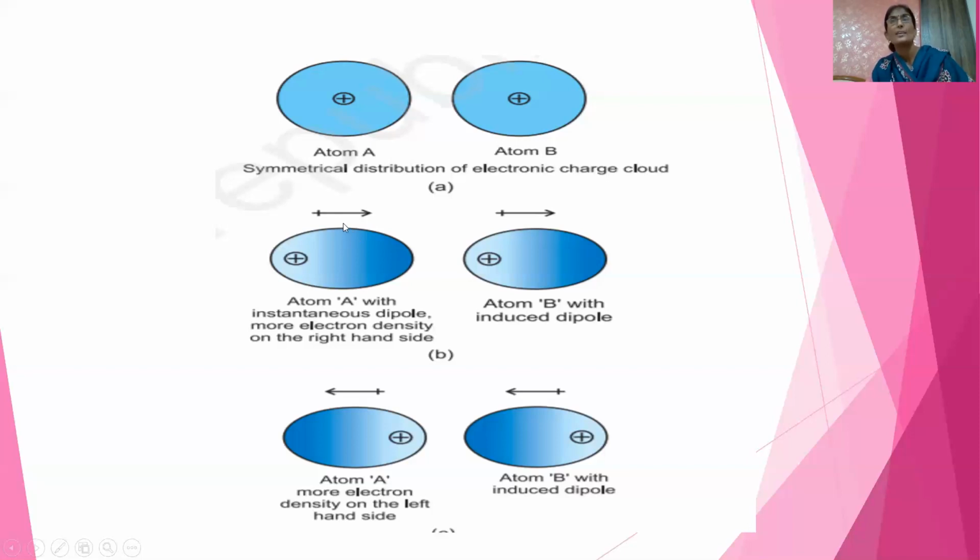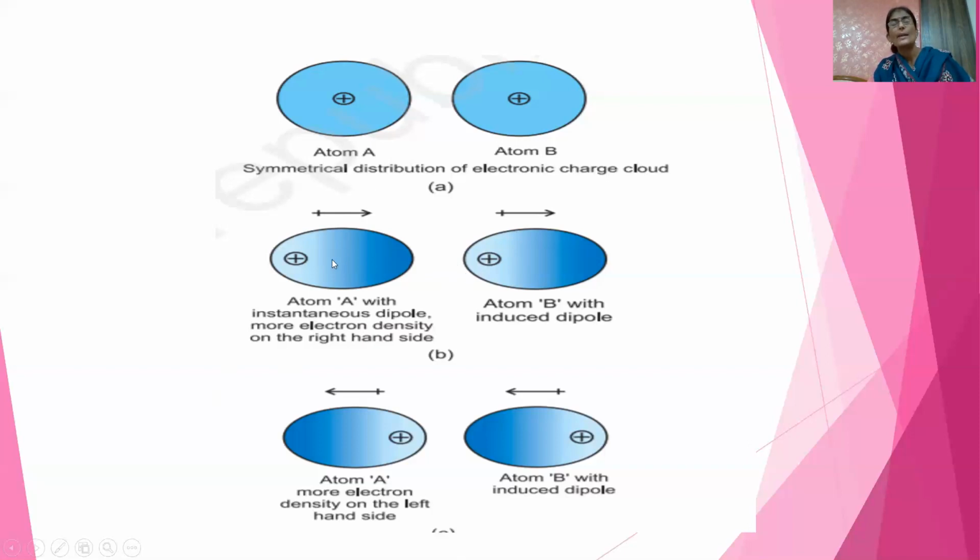This is universal. Between every two molecules and two atoms this attraction exists. There is attraction between you and me too, but we don't feel it because we are far away from one another. Only when atoms are very close, at a distance I think of about 4 angstrom, is it felt. That means it is such a weak force of attraction. Clear? So important points: this force of attraction exists between two non-polar molecules, and it develops an instantaneous dipole in one atom and an induced dipole in another atom. Attraction between these two dipoles is known as London force or dispersion forces of attraction.